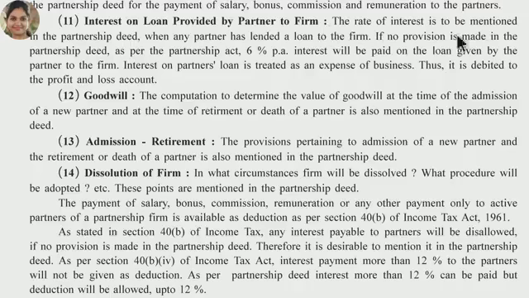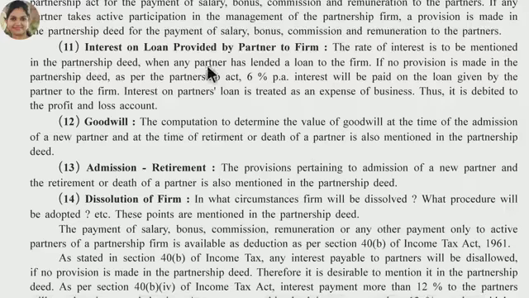The rate of interest is to be mentioned in the partnership deed. When any partner has lent a loan to a firm, if no provision is made in the partnership deed, as per the Partnership Act, 6% per annum, it means per year, interest will be paid on the loan given by the partner to the firm. It means the rate of interest will be pre-decided if any partner lends a loan to a firm. But if it is not decided, then what rate will the firm pay the interest? Remember, 6%. Interest on partner's loan is treated as an expense of a business. Thus, it is debited to the profit and loss account.